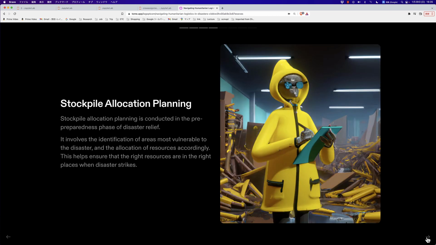Stockpile allocation planning. Stockpile allocation planning is conducted in the pre-preparedness phase of disaster relief. It involves the identification of areas most vulnerable to the disaster and the allocation of resources accordingly. This helps ensure that the right resources are in the right places when disaster strikes.